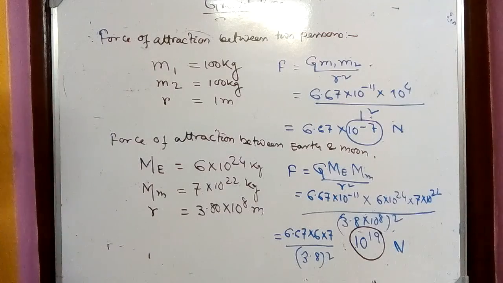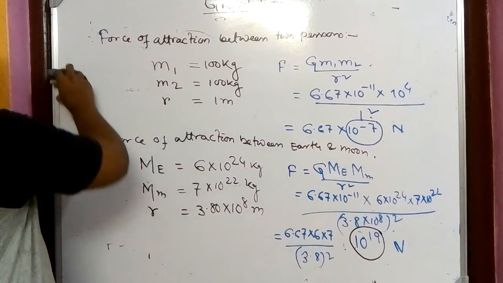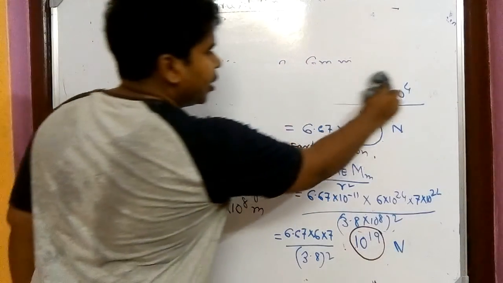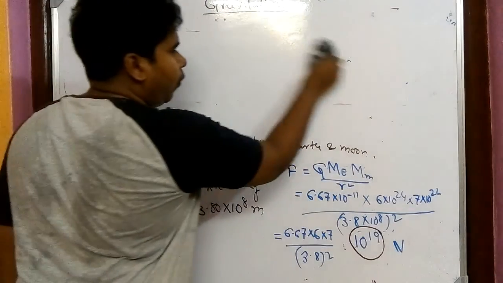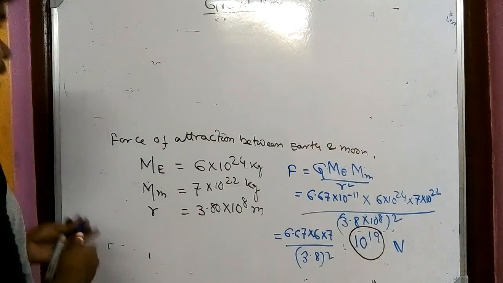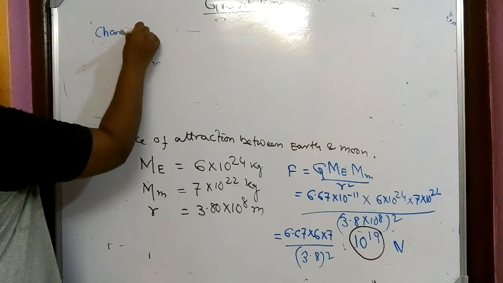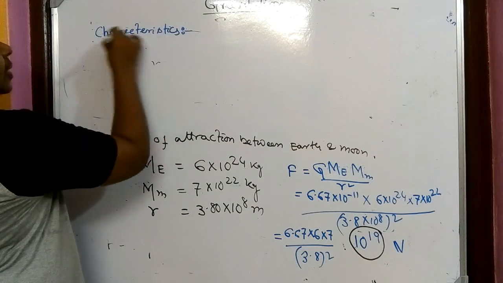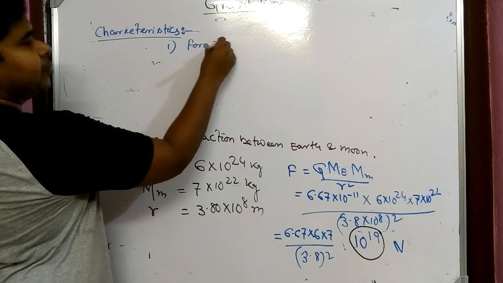Now the question has come: what will be the characteristics of this force? As we have discussed so many things, from here we will get some characteristics of force. The first characteristic of this force tells us that it is a force of attraction.